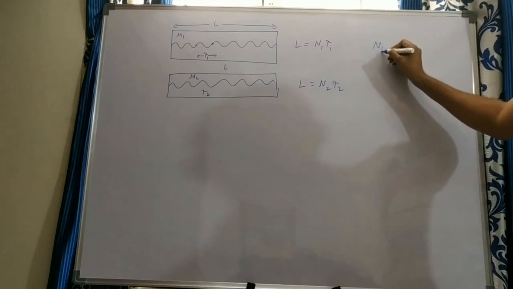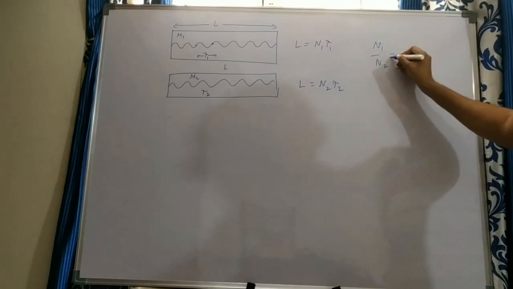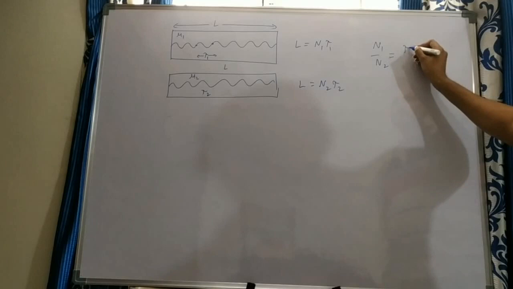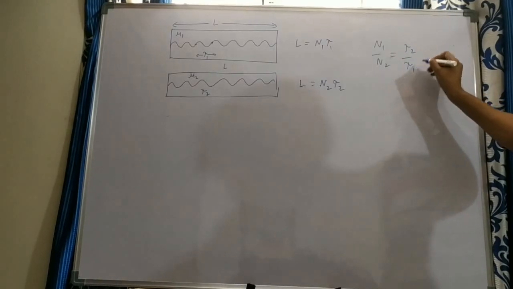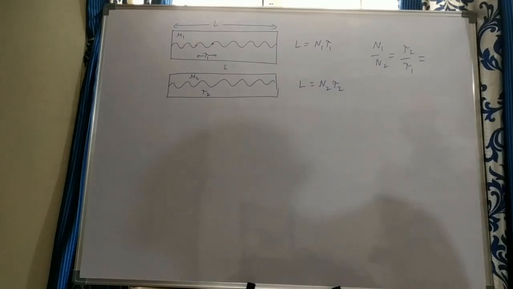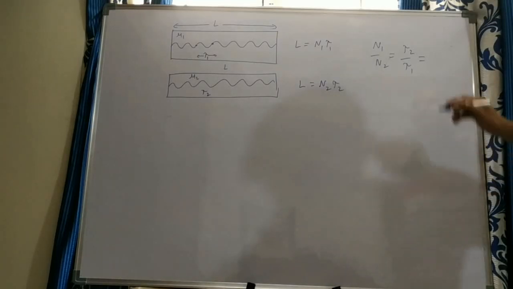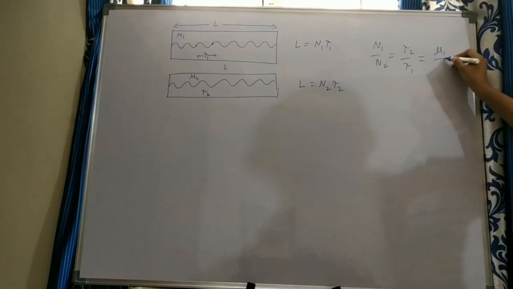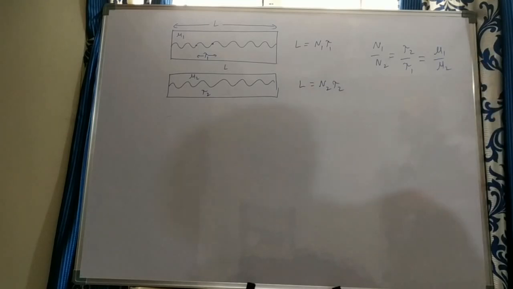So you can write N1 by N2 is equal to lambda 2 by lambda 1, which is, we know, when going from one medium to another medium, wavelength changes in the reverse ratio of refractive index.